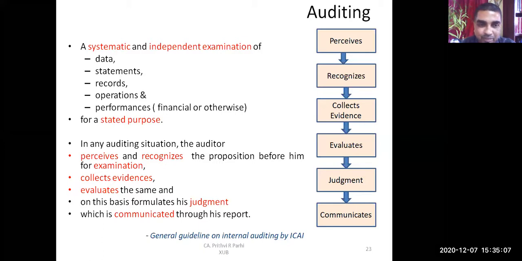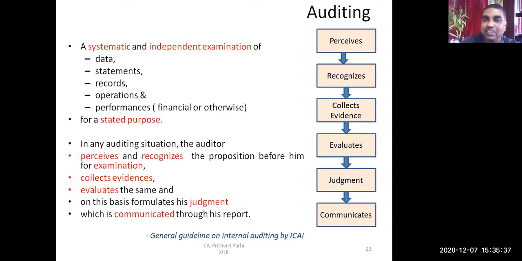Yes, sir. Okay. So once he perceives something, he recognizes some issues. How will he check it? He will collect evidence, just like I told you. The auditor may ask, show me the RC book, show me the sale bill. Then he evaluates. He may see whether this is a genuine RC book, a genuine sale bill, or a fake bill. He evaluates whether that is correct or not.